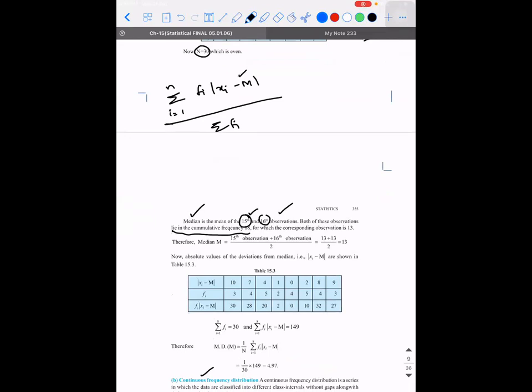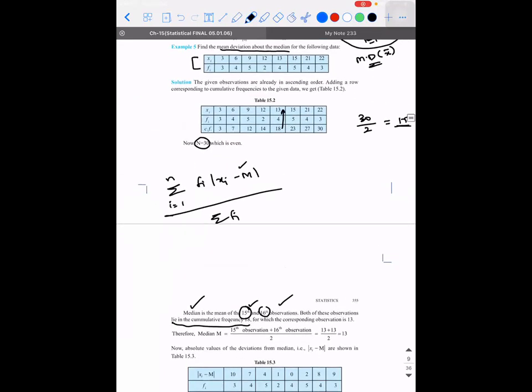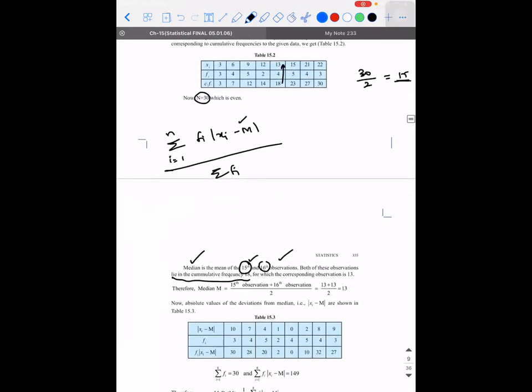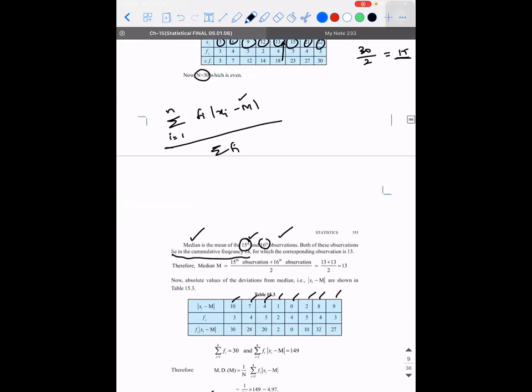Subtract each individual reading from 13. So 3 minus 13, 10. 6 minus 13, 7. 9 minus 13, 4. 12 minus 13, 1. 13 minus 13, 0. 15 minus 13, 2. 21 minus 13, 8. 22 minus 13 is 9. Okay. So again, multiply these two values, you will get the answer. Is that clear, guys?